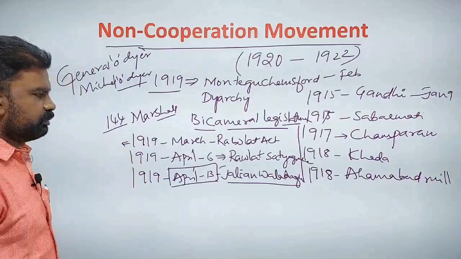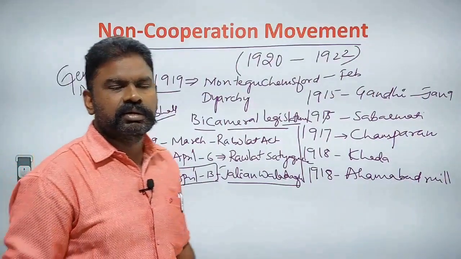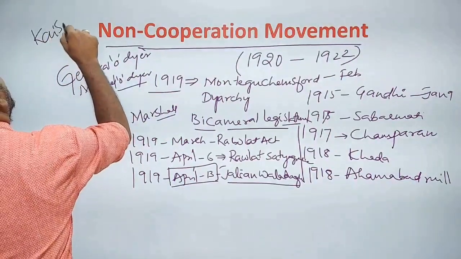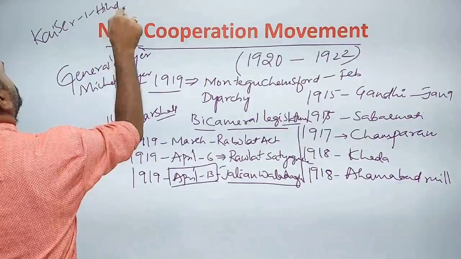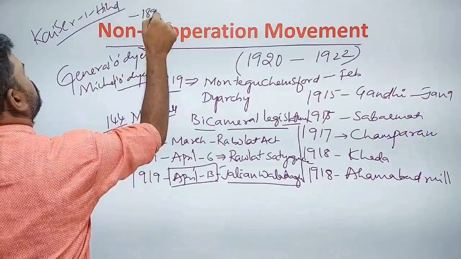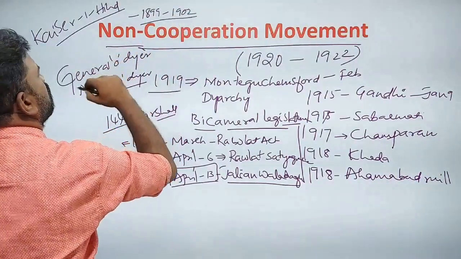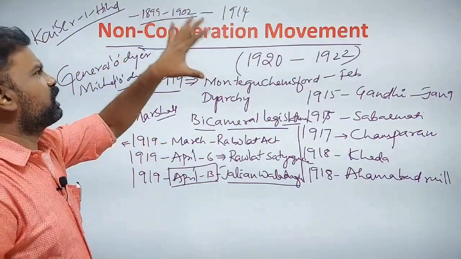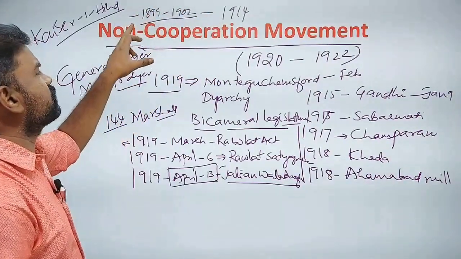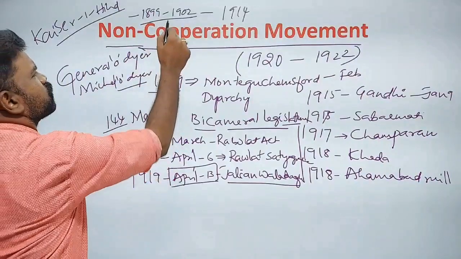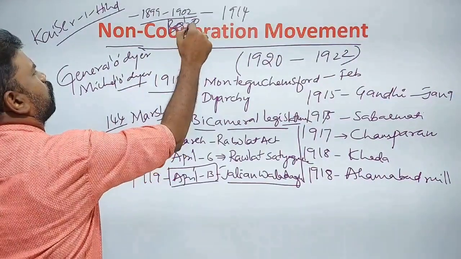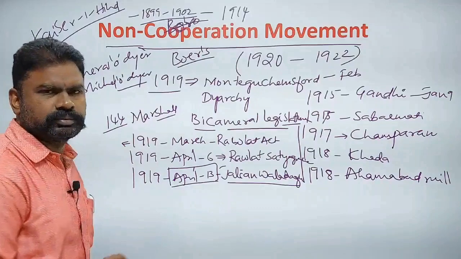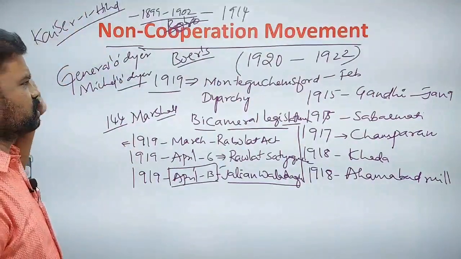After this incident, Gandhi withdrew his title, what is called Kaisar-e-Hind. The Kaisar-e-Hind title was given to Gandhi in 1914 for his services during the Boer War, 1899 to 1902. So Gandhi withdrew this.